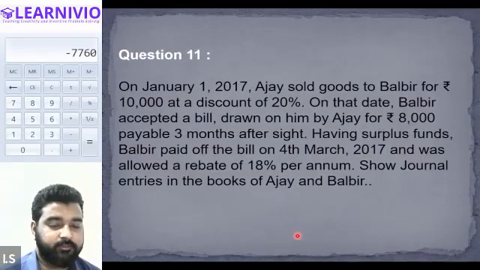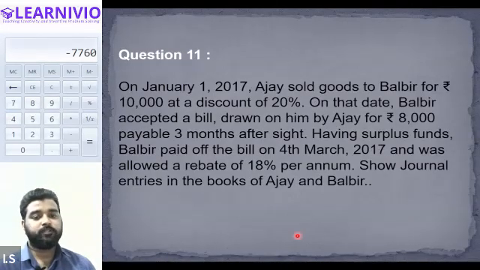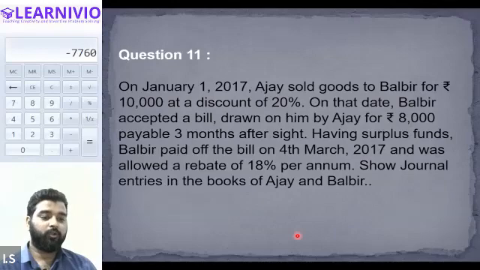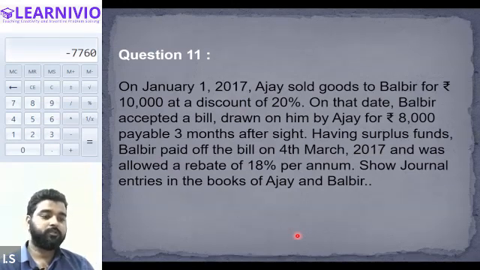Okay, I want you to try this. On January 1st, 2017, Ajay sold goods to Balbir for rupees 10,000 at a discount of 20%. On that date, Balbir accepted a bill drawn on him by Ajay for rupees 8,000, payable after 3 months. Having surplus fund, Balbir paid off the bill on 4th March. So basically this time payment is being made before the due date because the drawee has surplus funds, and was allowed a rebate of 18% per annum. You are required to enter the journal entry in the books of Ajay and Balbir.